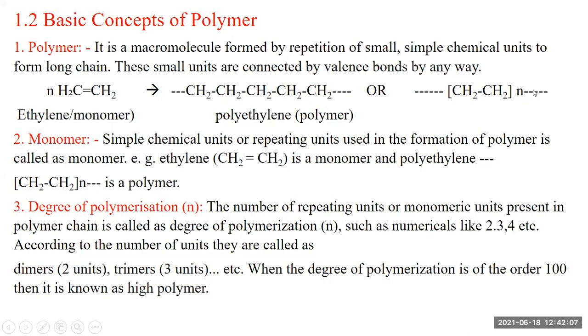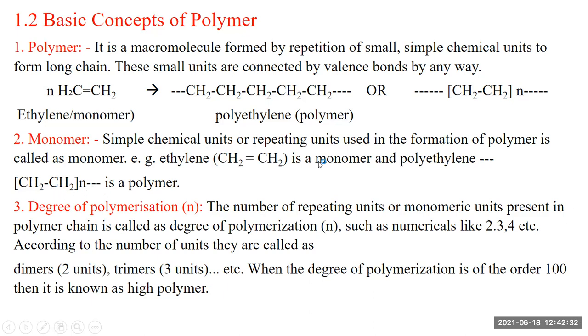Next in our discussion is the monomer, a simple chemical unit, the repeating unit in the formation of a polymer. After polymerization, the polymer is formed. An example is ethylene as a monomer and polyethylene as a polymer.